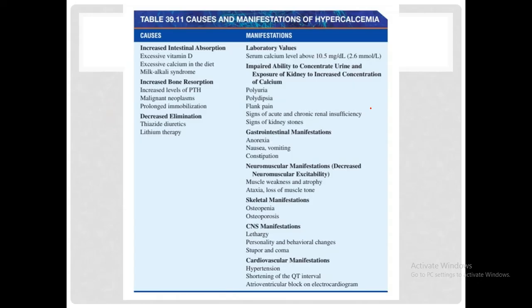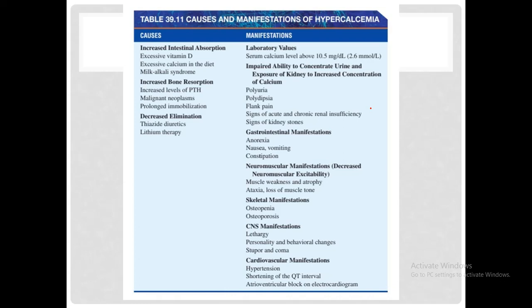This chart now illustrates all the different causes of hypercalcemia. Number one is increased intestinal absorption. So whenever there is excessive vitamin D or excessive calcium in the diet, or a patient is taking large quantities of calcium along with antacids, these are different causes of increased intestinal absorption.